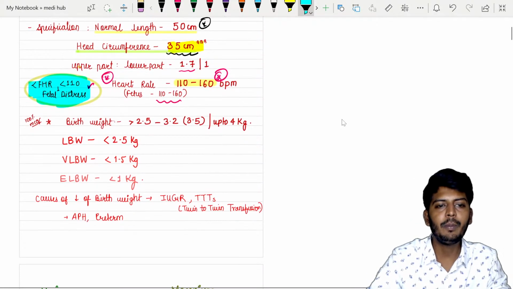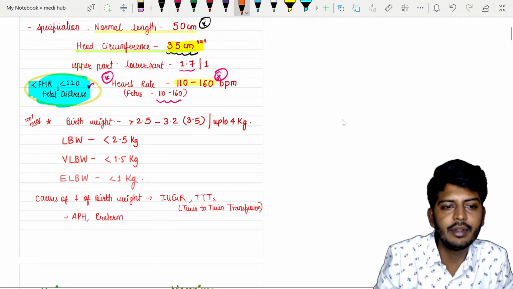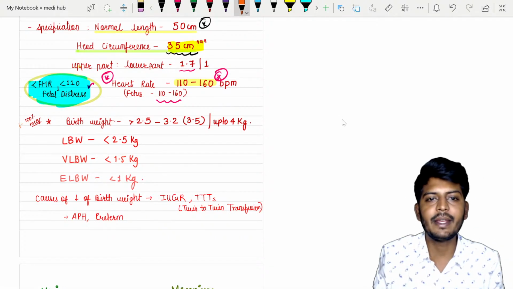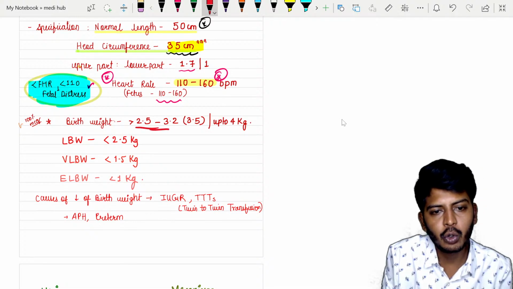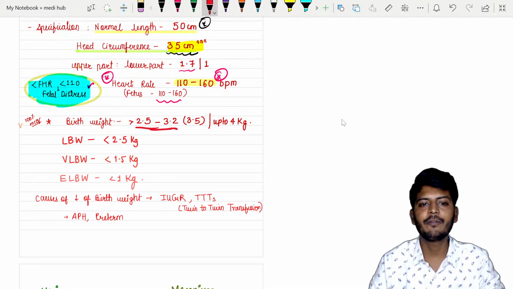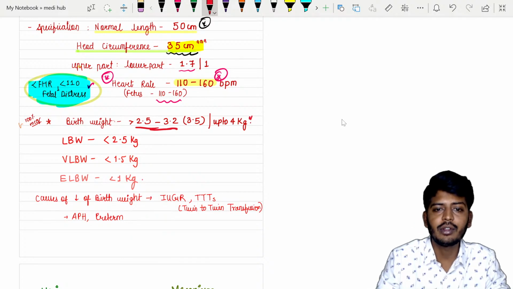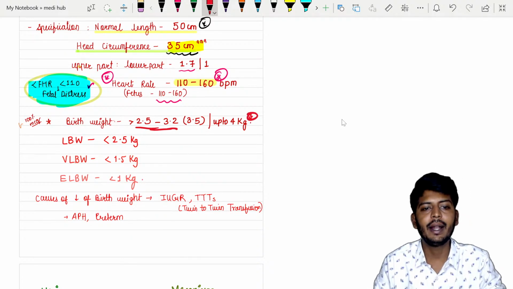Where do questions on birth weight come from? 100% MCQs can be asked from the PSM side. At the time of birth, the weight of the baby is about 2.5 to 3.5 kgs. Up to 3.5 is also considered normal. Even 4 kgs is also considered normal.